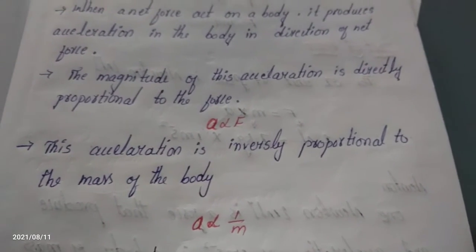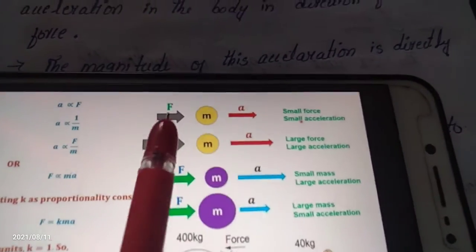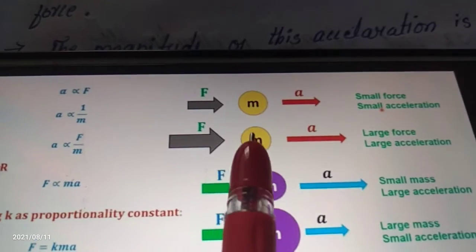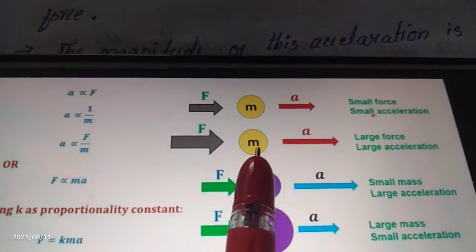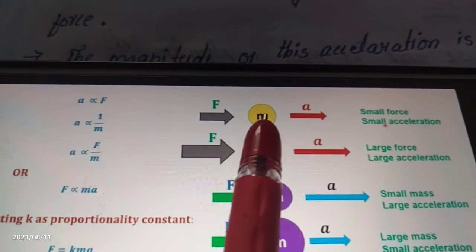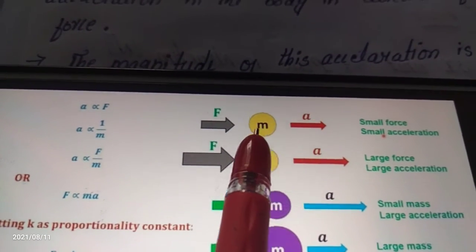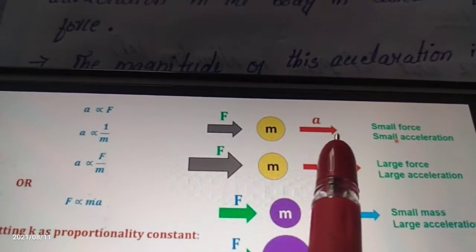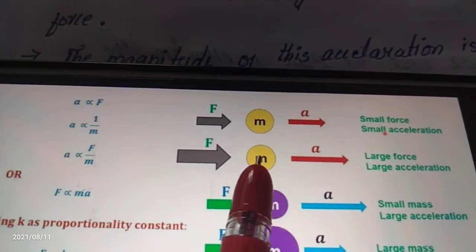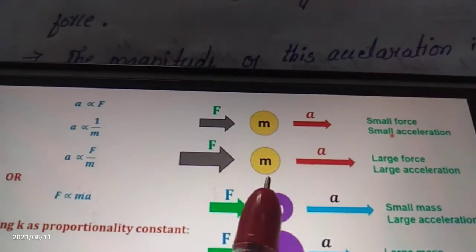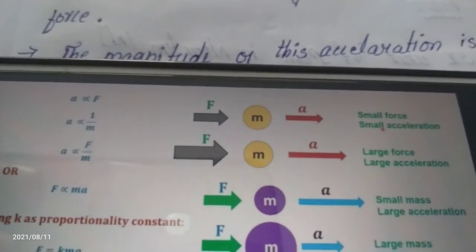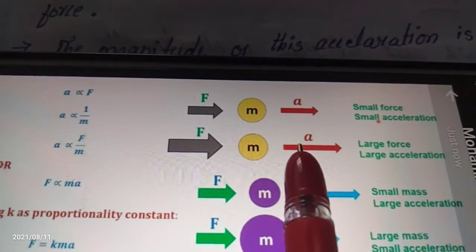Can you see this picture? Here the first example is there. The object is the same; the mass of both objects is the same. When we apply a smaller amount of force, the body will move with a small acceleration. When the mass is the same and the applied force is more, the body will accelerate more.